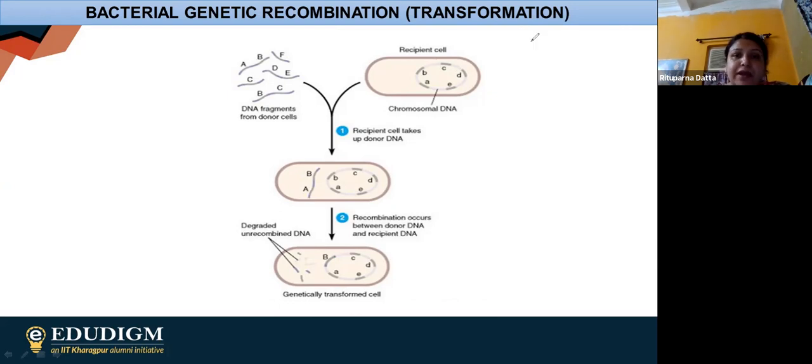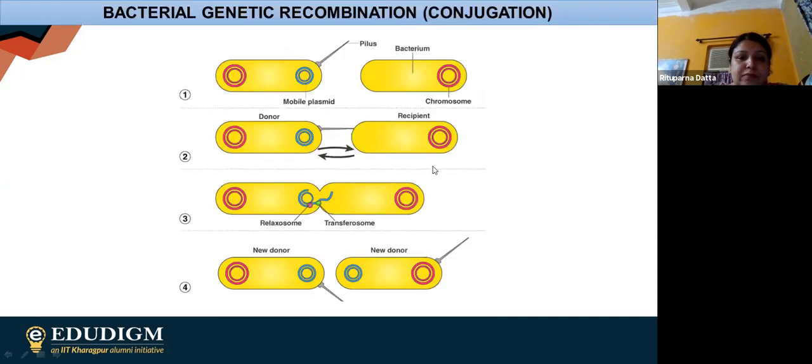After this, we have the next process, which is known as conjugation. Conjugation is a very common process which normally occurs in bacteria. As we discussed about plasmids, plasmids are of various types, and here we are going to talk about the fertility plasmid.